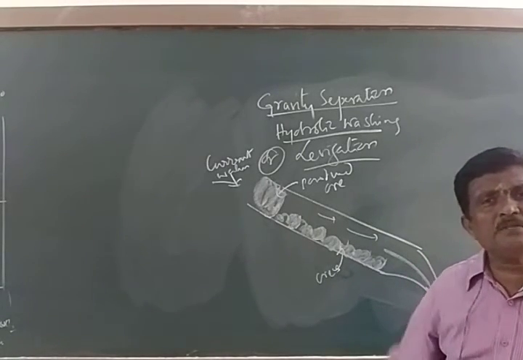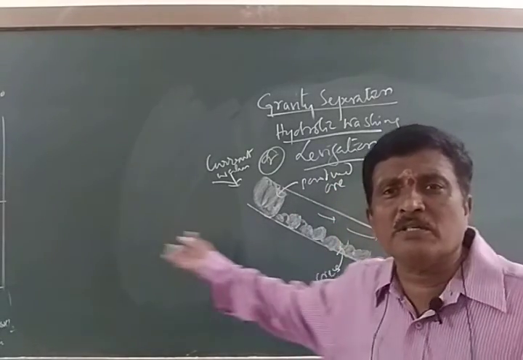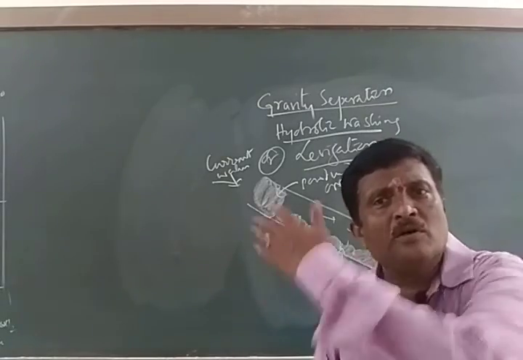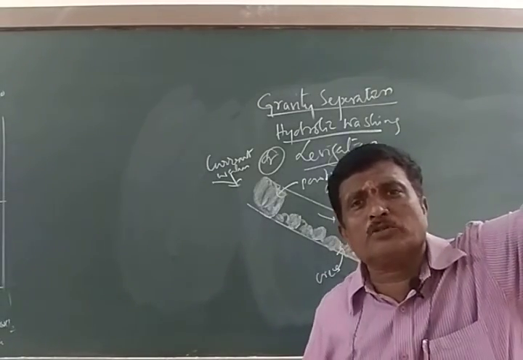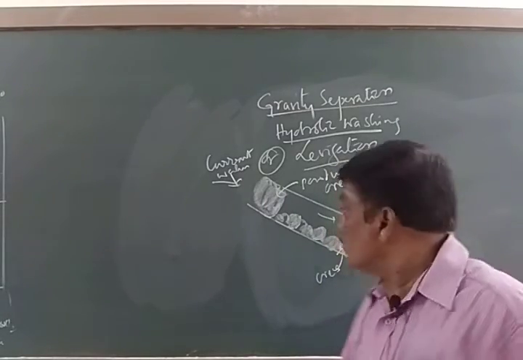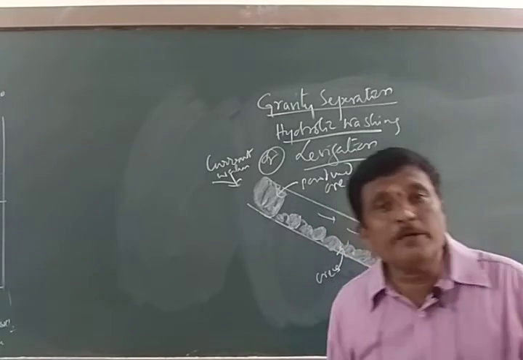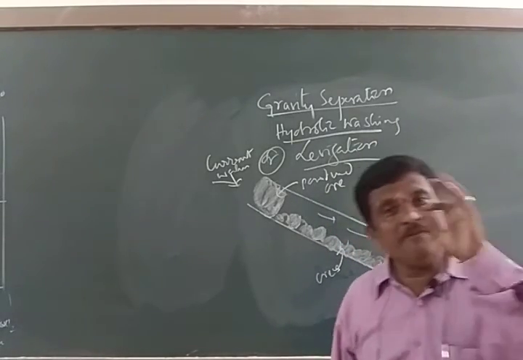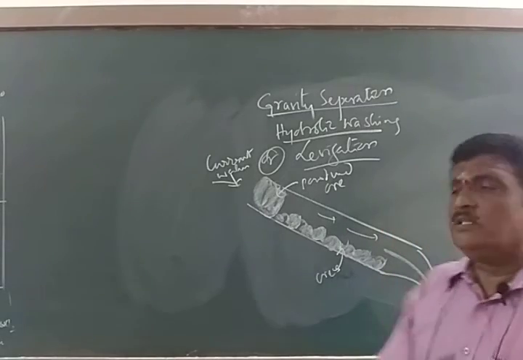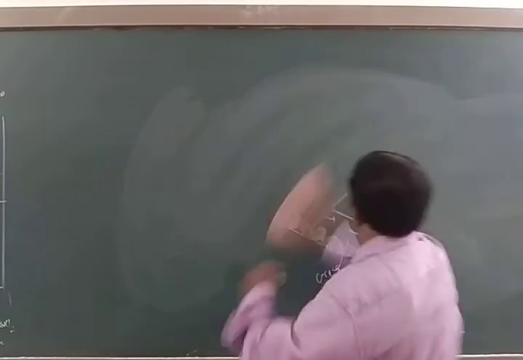You take a powdered ore in the apparatus and a current of water is passed through it. As a result, all the lighter gangue particles are washed off, leaving behind the heavier ore particles. So this is what you can call gravity separation, hydraulic washing, or levitation. Then we shall move to another method called magnetic separation.